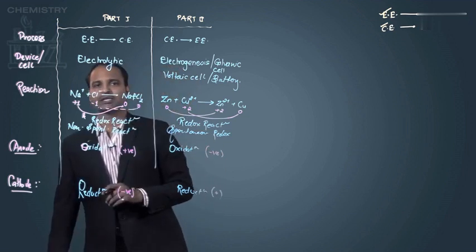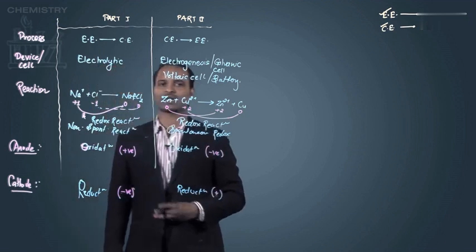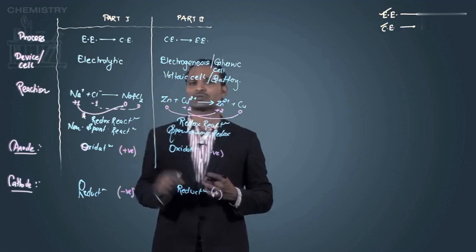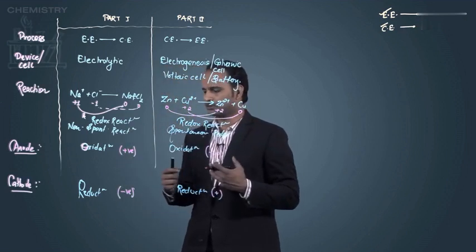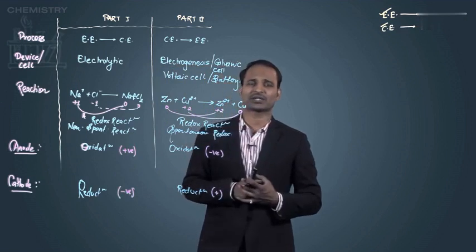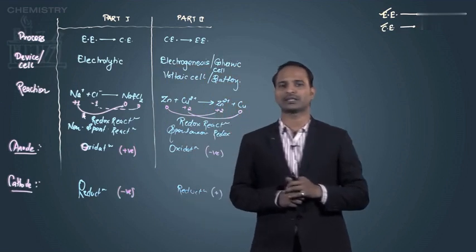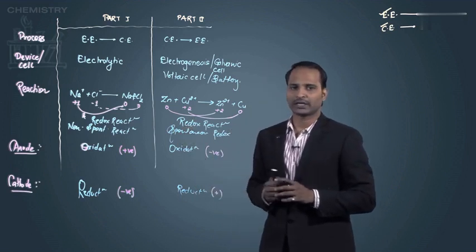I will tell you that the charges never represent whether the given electrode is anode or cathode. It is totally decided by the reactions which are taking place on the electrode, whether the given electrode is an anode or cathode.